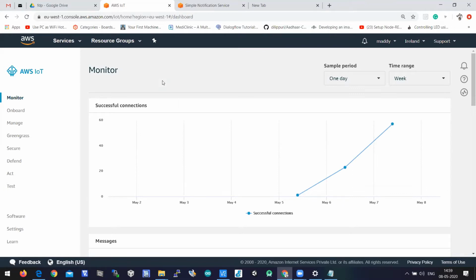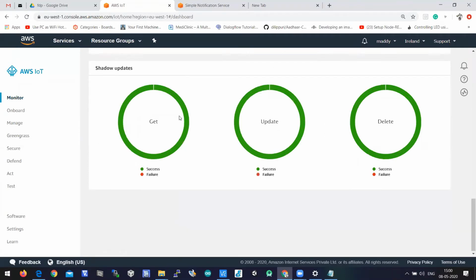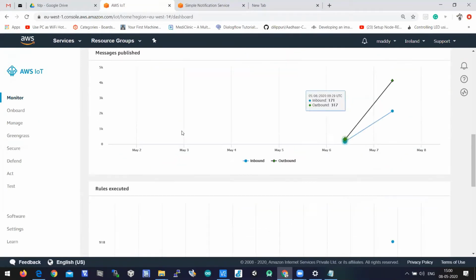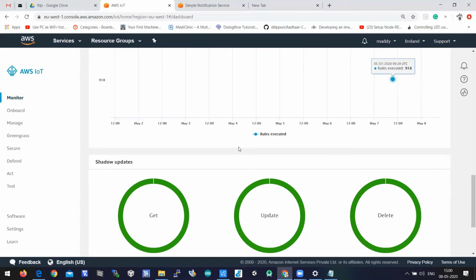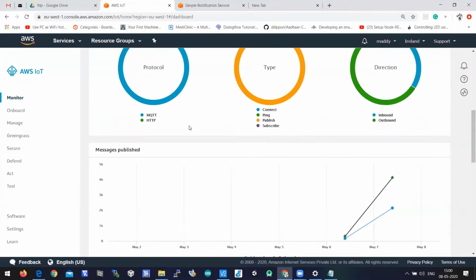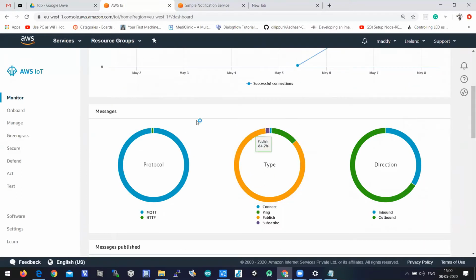This is the AWS IoT dashboard, where you can access all the devices which are connected to AWS, and see all the statistics related to your AWS IoT dashboard. For you, it will be empty by default, but as I have been working for the last 3-4 days to demonstrate some applications on AWS IoT, you can see the messages which are getting updated. You can see the metrics here.